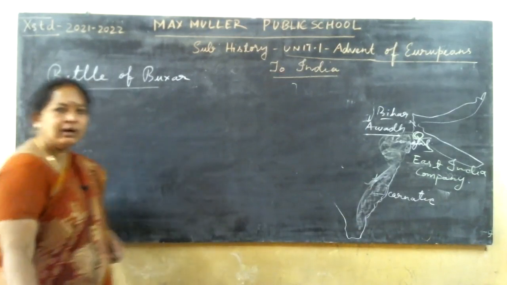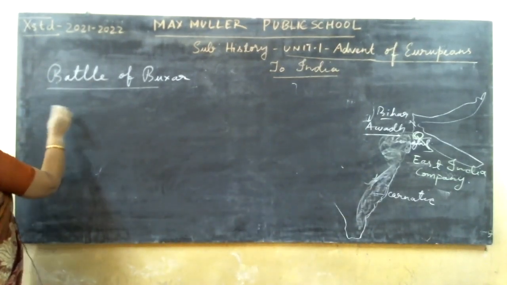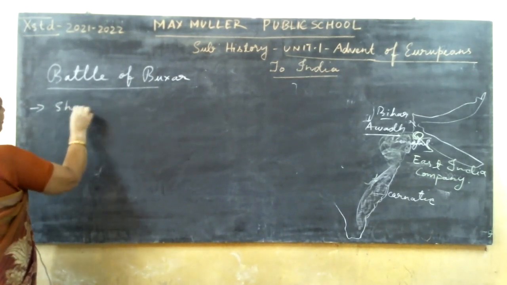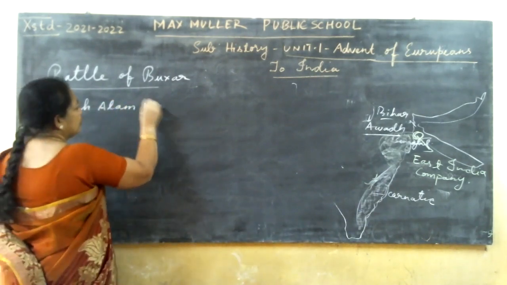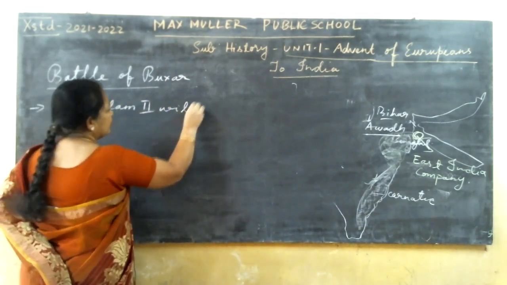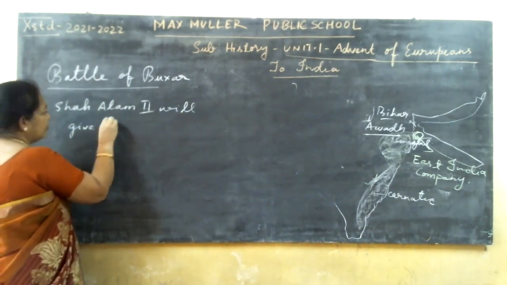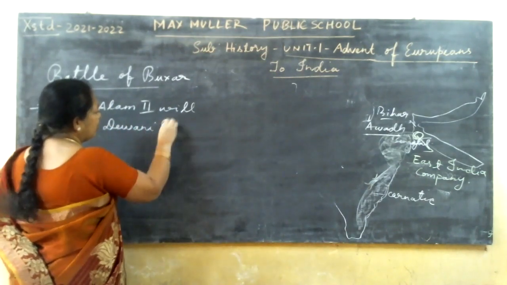The outcome is Shah Alam II will give Diwani rights of Bengal.